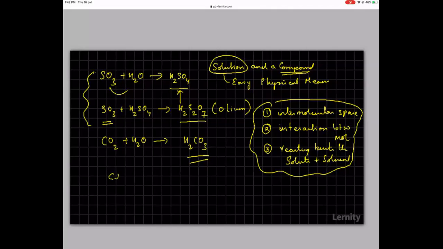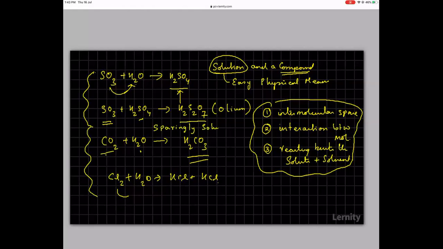Say for example, if you have chlorine plus H2O gives HCl plus HClO. So here, a lot of chlorine. Chlorine is soluble to an extent of 33%. Similarly, SO3 is soluble to quite a high percent. Of course, carbon dioxide is not soluble to a very high percent, but whether you add 2%, 3%, 4%, the end result is the same. So we have referred to all these as solutions and say that SO3 is soluble in H2O, SO3 is soluble in H2SO4, CO2 is soluble in H2O, but not to a great extent, in which case we say it is sparingly soluble.